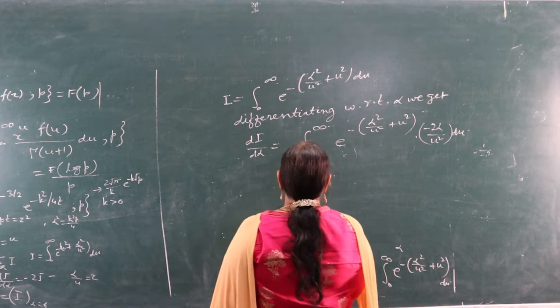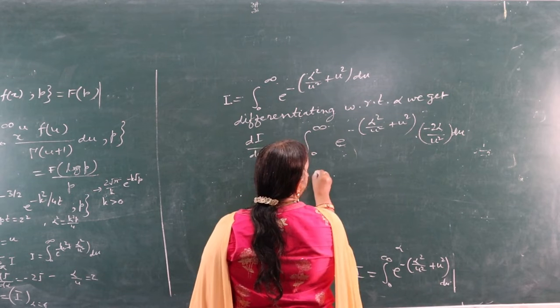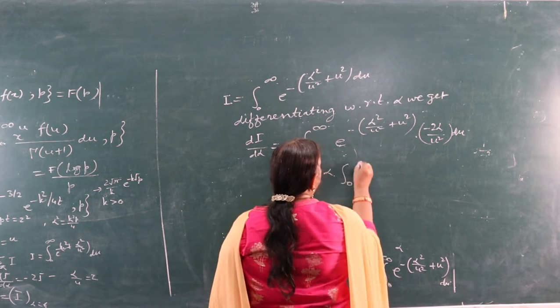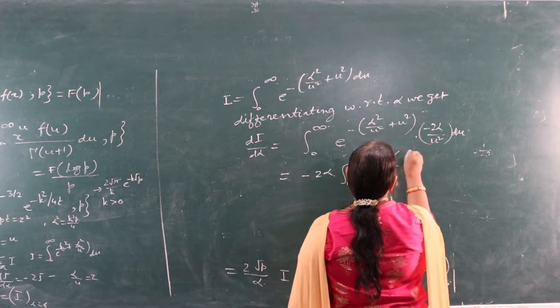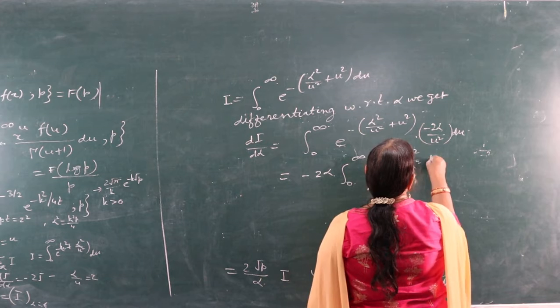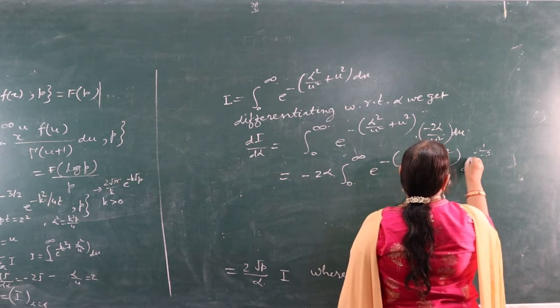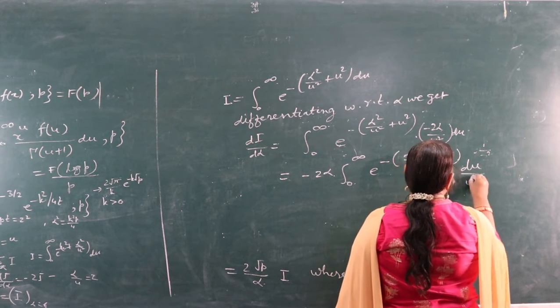So this will be equal to minus 2 alpha times the integral from 0 to infinity of e raised to minus (alpha square by u square plus u square) du by u square.